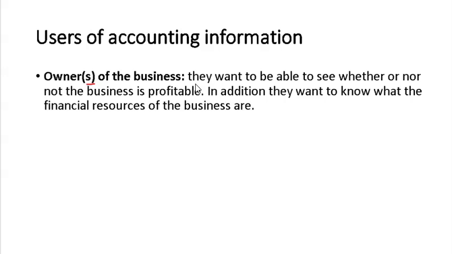When the owner starts the business, the first thing he wants to know is whether he is getting profit or not, and what resources the business needs, so that they can provide these resources to make it profitable. This is the role of owners of the business in accounting information.